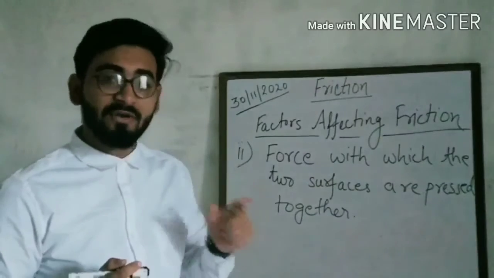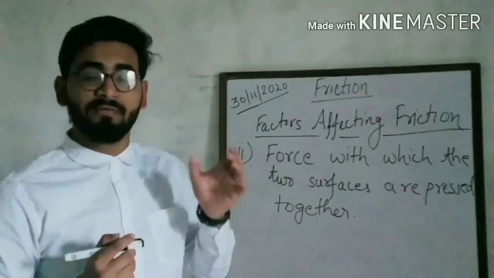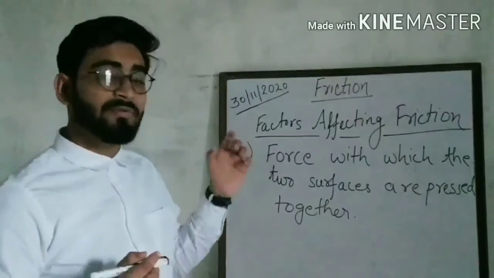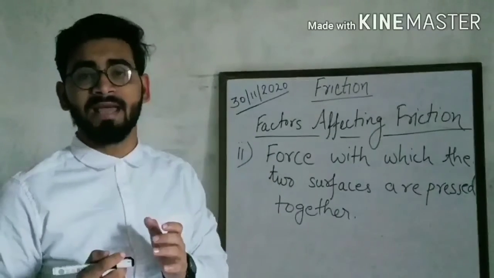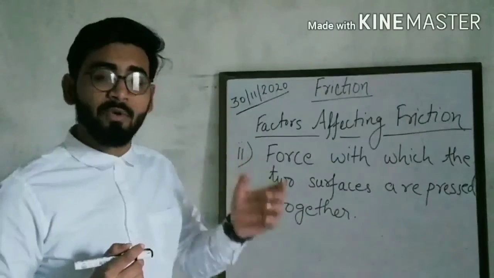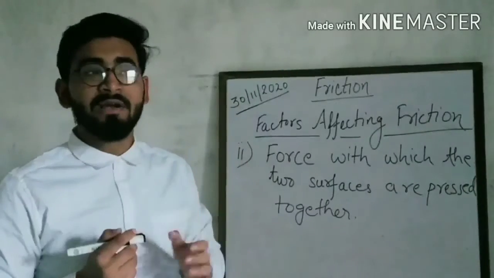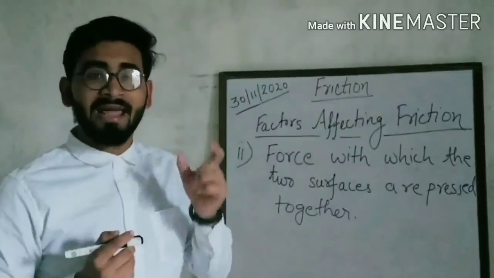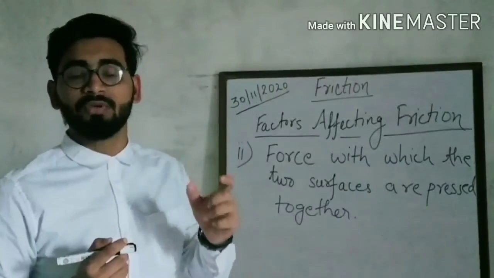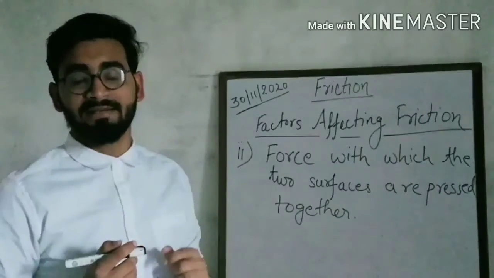The surface of the mat and the surface on which the mat is kept. That is why the friction is more there, and you will find more difficulty to drag the mat when a person is sitting on it as compared to when no one is sitting on it.